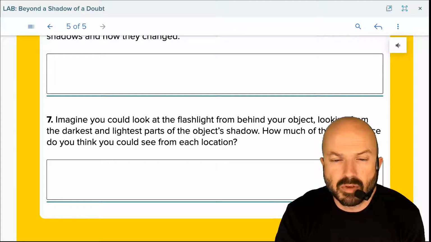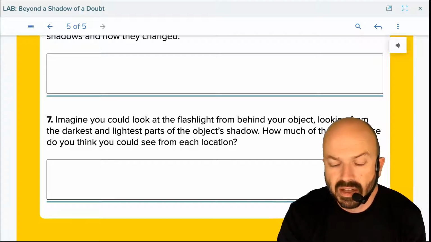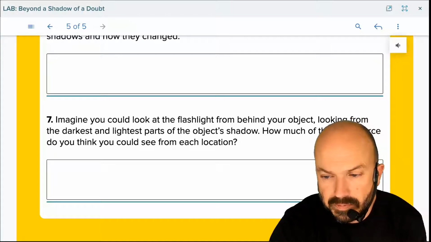And imagine that you could look at the flashlight from behind your object, looking from the darkest and lightest parts of the object shadow. How much of the light source do you think you could see in each location? Let's go to the classroom. Okay, let's turn some lighting down so this works right. Okay, I am going to turn on a flashlight.